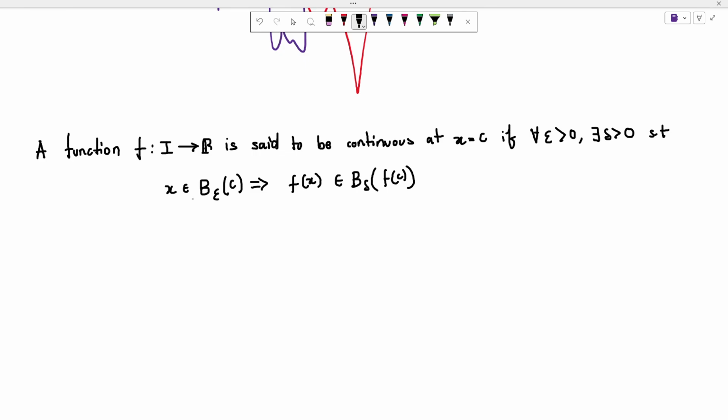You say x belongs to I intersection the neighborhood, implies f of x will belong to the other neighborhood. The I intersection is not so useful for us. x belongs to delta neighborhood of c, not epsilon neighborhood of c, and f of x belongs to epsilon neighborhood of f of c.